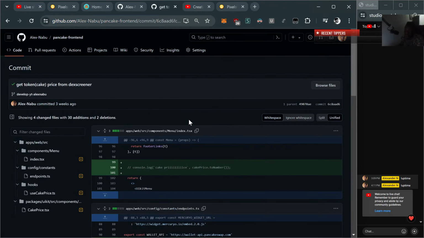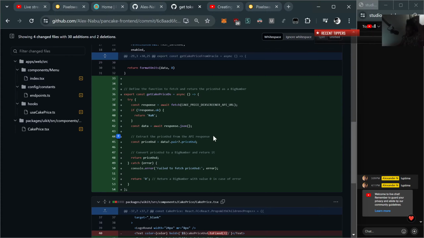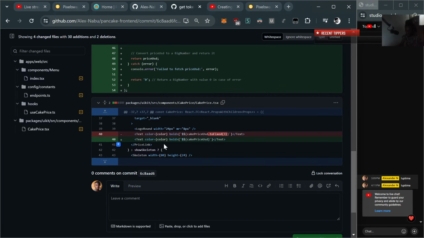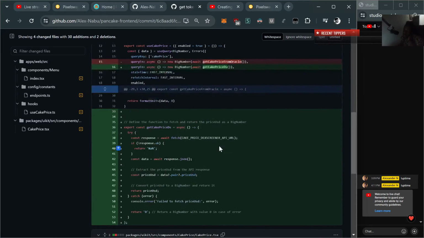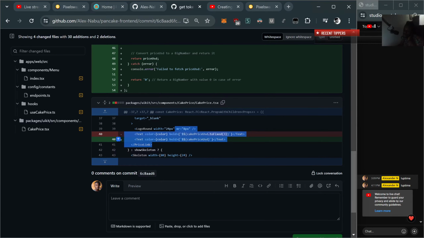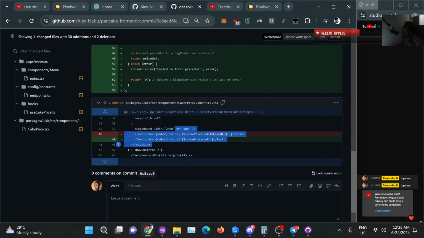Just go back here. All right, and you can see here I edited some of these files, and the basic idea is that you want to go into this file, cake price, and change the variable cake price to your own token price, changing as little as possible so that you're able to use it. The file is in UI kit source components cake price.tsx, right?